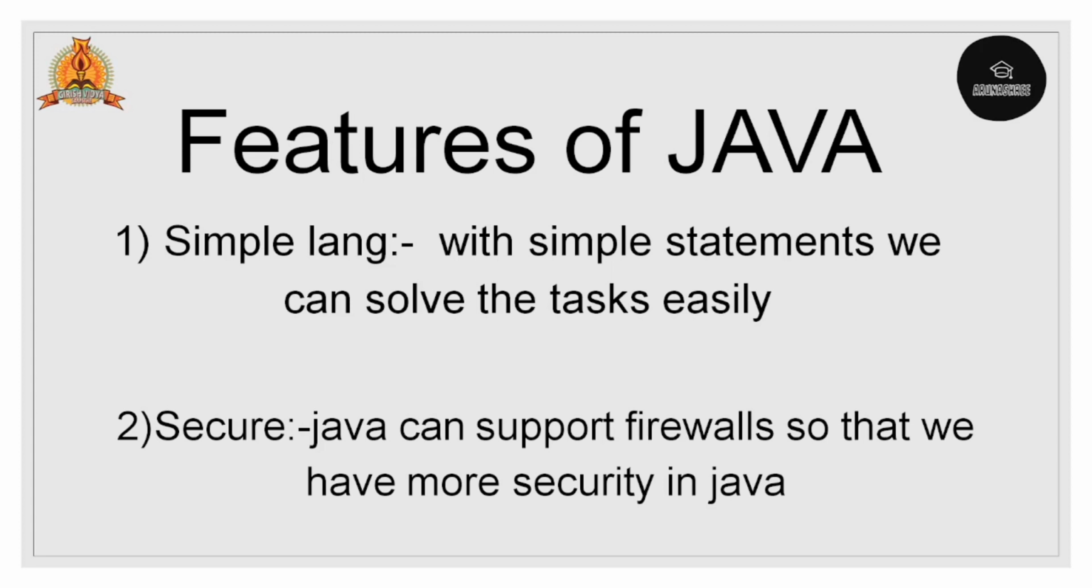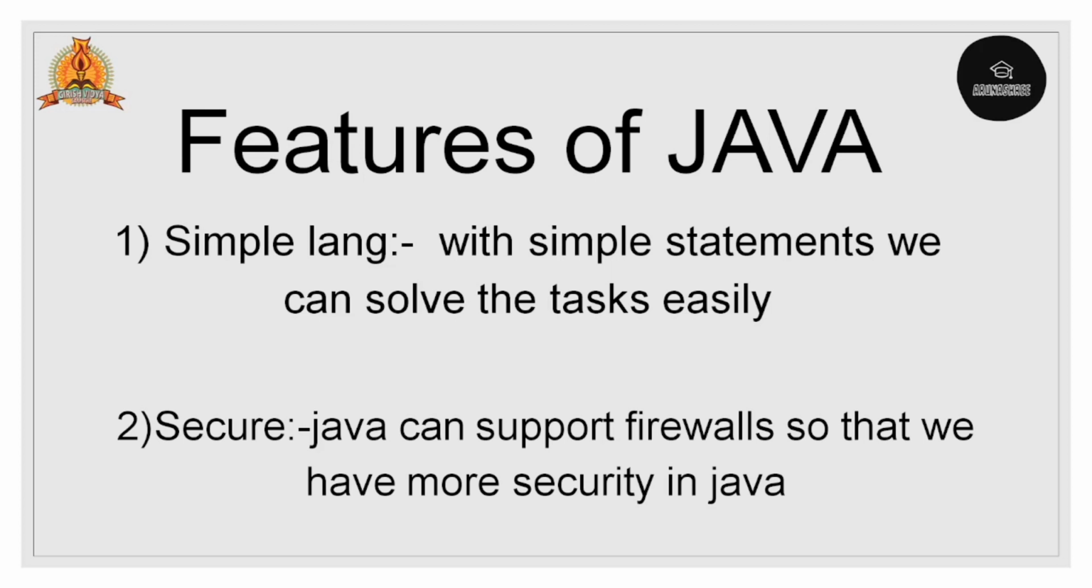Java is a simple language because with a simple statement we can easily solve the task. And Java is a secure language. Java can support the firewall, so we have more security in Java. Other users can't use the Java code without the actual user's permission.